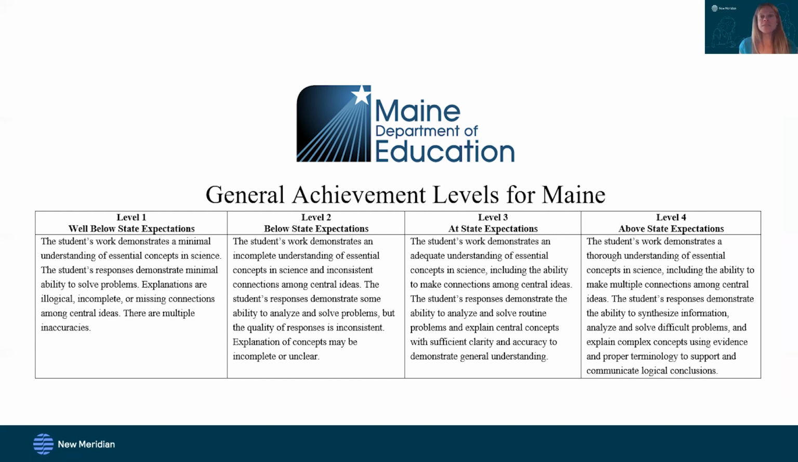A level 3 student on the Maine Science Assessment is considered to be at state expectations. We would expect a student's work at this level to demonstrate an adequate understanding of essential concepts of science, including the ability to make connections among central ideas. Finally, a student at level 4 on the Maine Science Assessment is considered to be above state expectations. A student at this level's work demonstrates a thorough understanding of essential concepts in science, including the ability to make multiple connections among central ideas. At standard setting, these levels will be matched to scores on the Maine Science Assessment such that a student achieving a certain score can be categorized into one of the 4 levels.